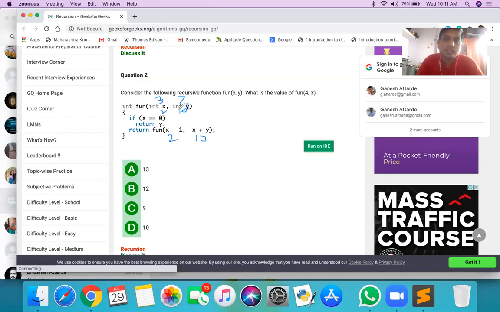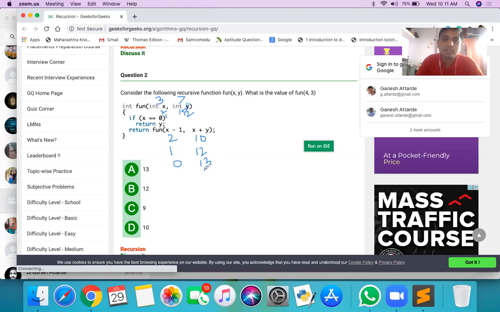Now when it is 2 and 10, again x minus y is 1 and x plus y is 12. It gets called as 1 and 12. Again the condition is false. It is 0 and 13. Again 0, 13, so return y. Return y means 13 gets returned.